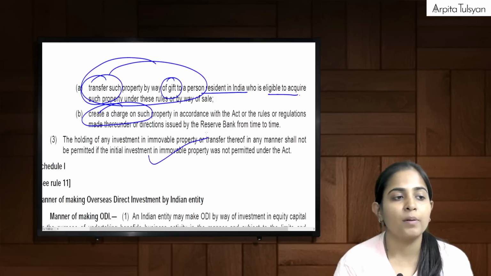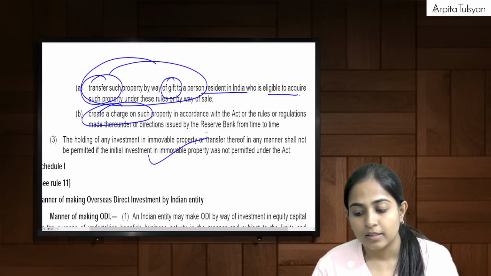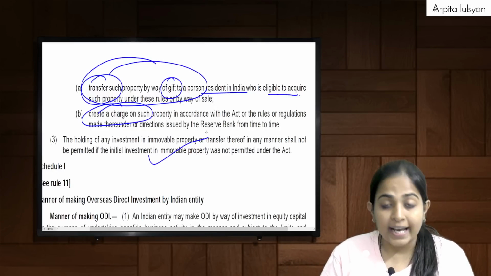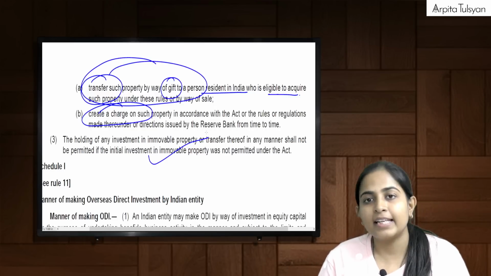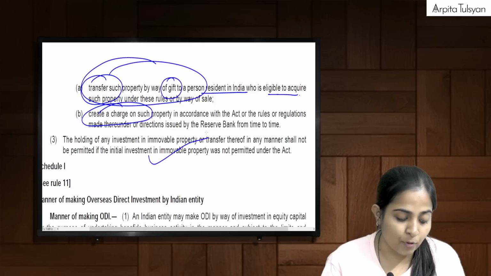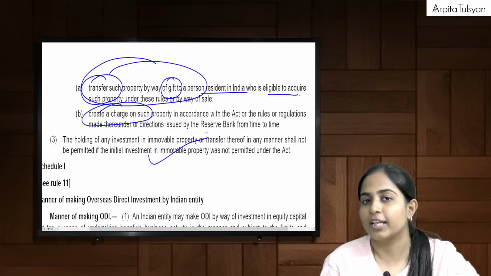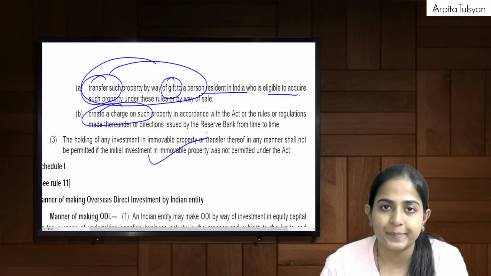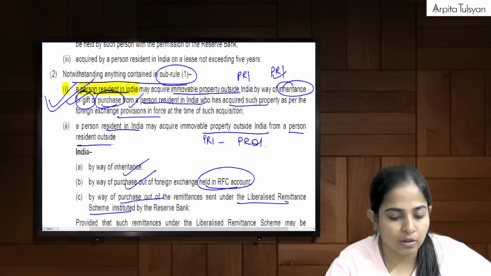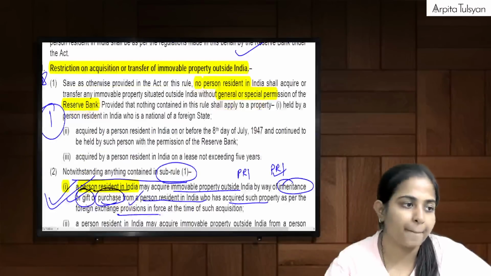And this is the normal point which we just discussed. If you had acquired the property legally, then you can continue to hold it legally. If the procedure by which you acquired the property was itself illegal, then you cannot continue holding that particular property. Right? Please mark this 21st rule as very, very important.